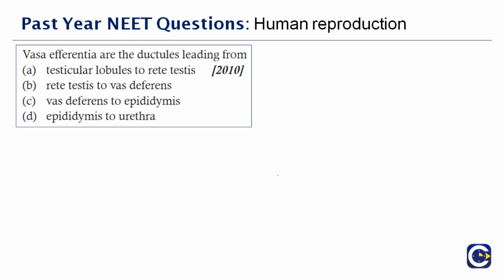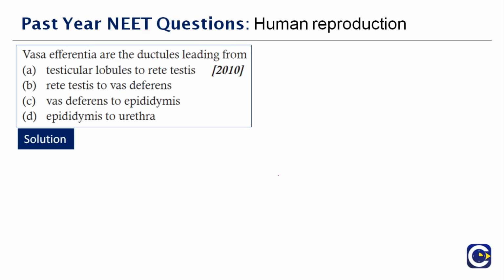Next question here. Vasa efferentia are the ductules leading from dash. So I already explained to you what Vasa efferentia are, right? Again, I'll let you know. And I also gave you the difference between them. So here we don't have to see anything about it, but we'll see the function and I'll tell you the answer. The function of the Vasa deferens, also called the ductus deferens, is to transport the sperm from the epididymis to the ejaculatory ducts for the production of ejaculation. They are the transport system involved in the movement of the sperm. So this is the function of the Vasa deferens.